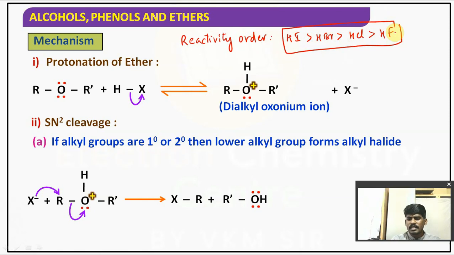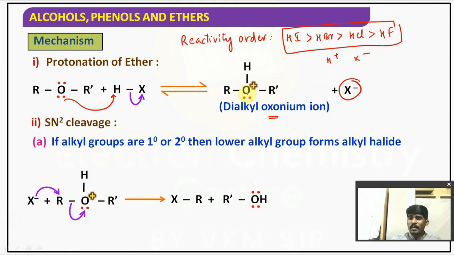Hydrogen iodide is more reactive than HBr, HCl and HF. So HX can dissociate as H+ and X-. The lone pair is given to H+, and it forms a dialkyl oxonium ion.